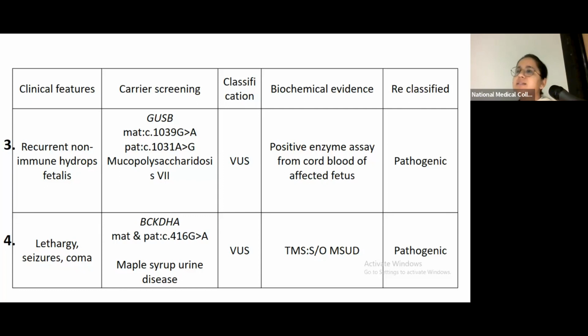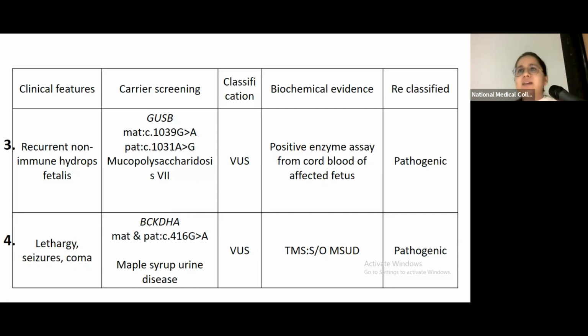But luckily for us, in this case, both the couples had preserved one piece of document related to the child. That is, in the child who had recurrent NIHF, an enzyme assay was done from the cord blood of the fetus, and this was positive for MPS 7.